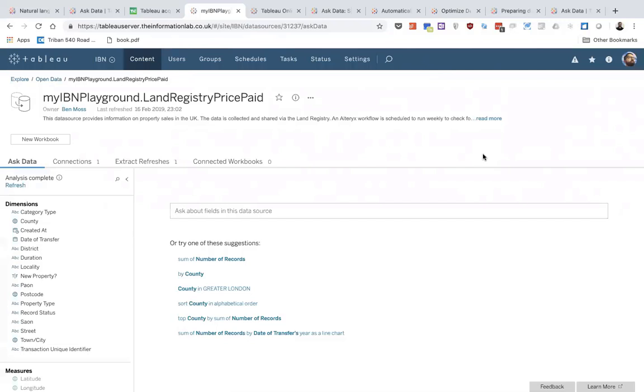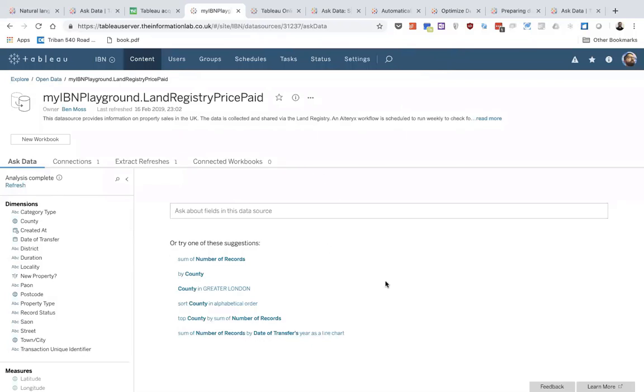Because previously when you clicked onto a data source, you'd be able to see the connections, refreshes, and workbooks. But now immediately you're greeted with this view. On the left-hand side, we have this panel, which is looking at the different dimensions and measures in the data source. For those of us that use Tableau Desktop, this might seem familiar, as it's very similar to the look and feel that we would see in desktop, but without all of the canvas in the center here.